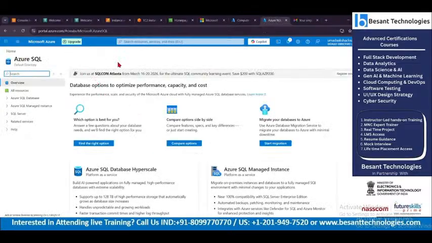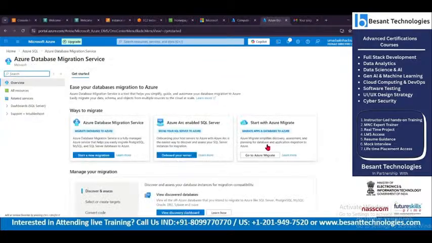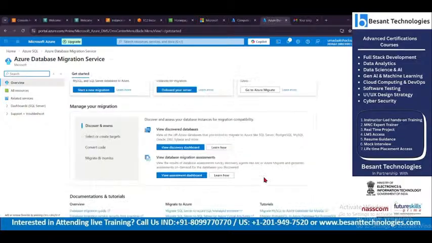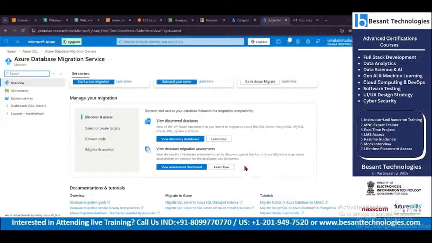This is Azure SQL. We could see Start migration, Migrate your database to Azure. Can you see this? Mr. Karthikeyan, I think this is a service that you will be requiring. Mr. Karthikeyan, are you there?